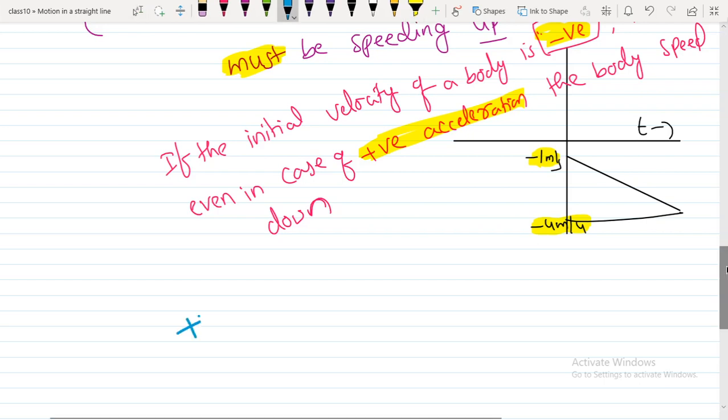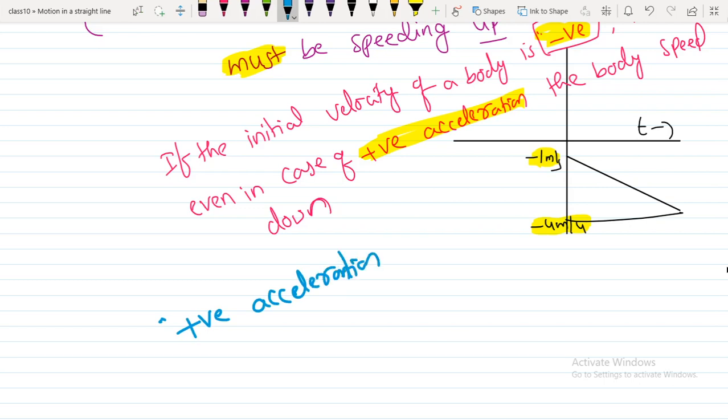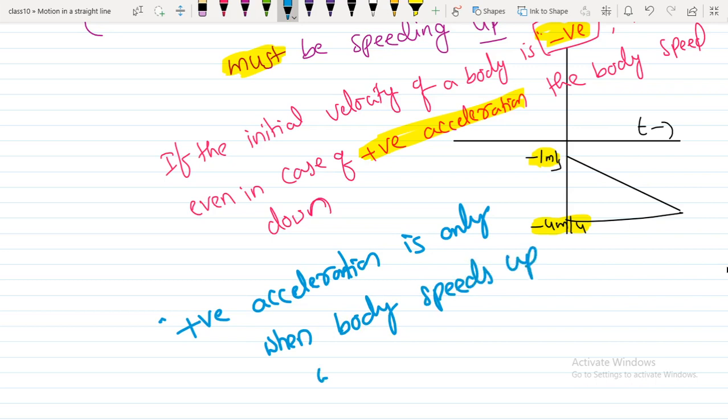We can say that positive acceleration is only when the body speeds up, when the acceleration is in the direction of motion.